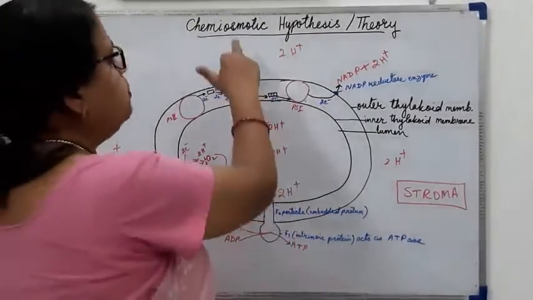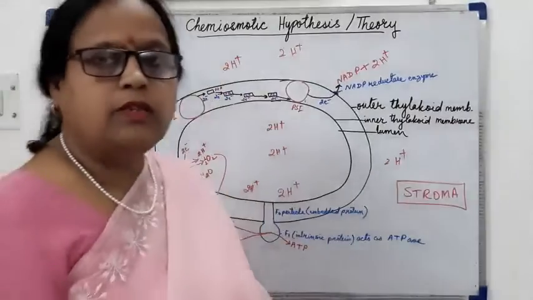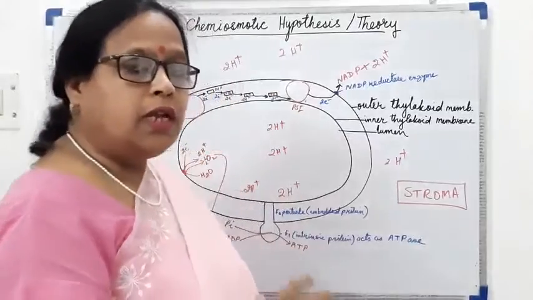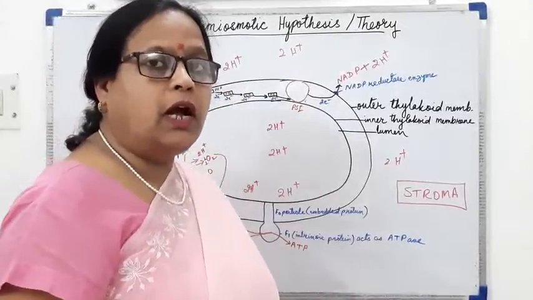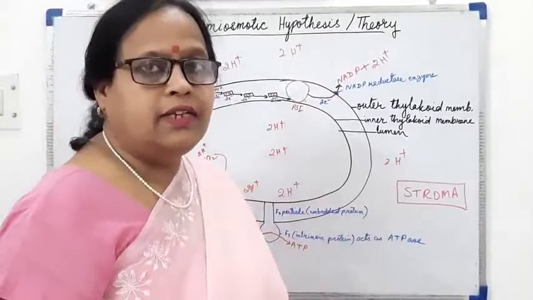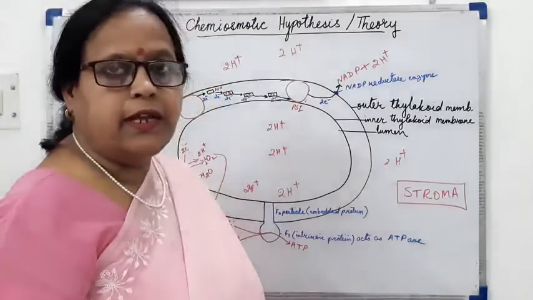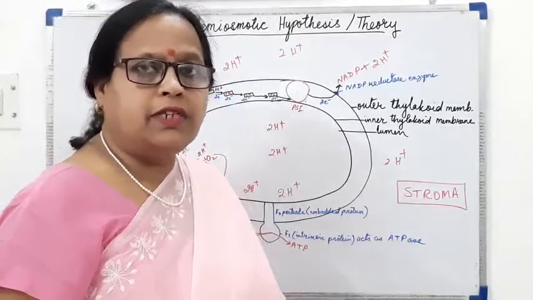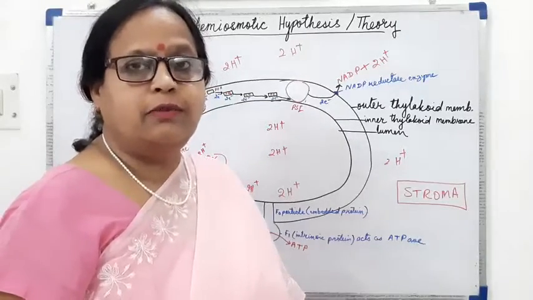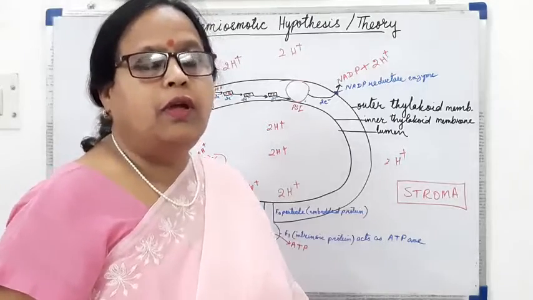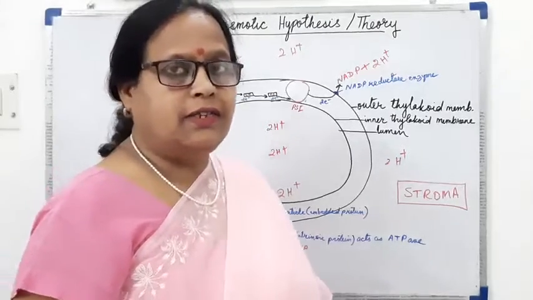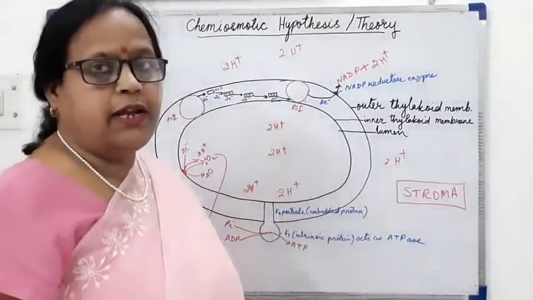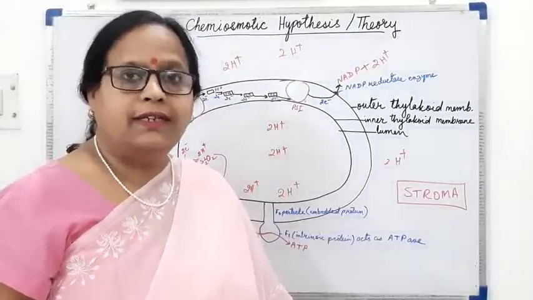Now, this is one topic in our syllabus, the chemiosmotic hypothesis or chemiosmotic theory. In this theory, it is explained how the ATP molecules are synthesized. We have seen that in photophosphorylation, cyclic and non-cyclic, ATP is synthesized, but we don't know the site where and how it is synthesized. So by this process we will understand how ATP is synthesized.